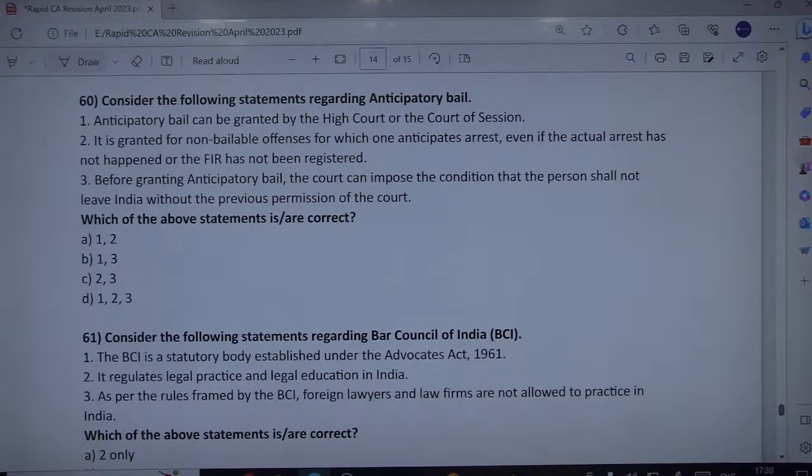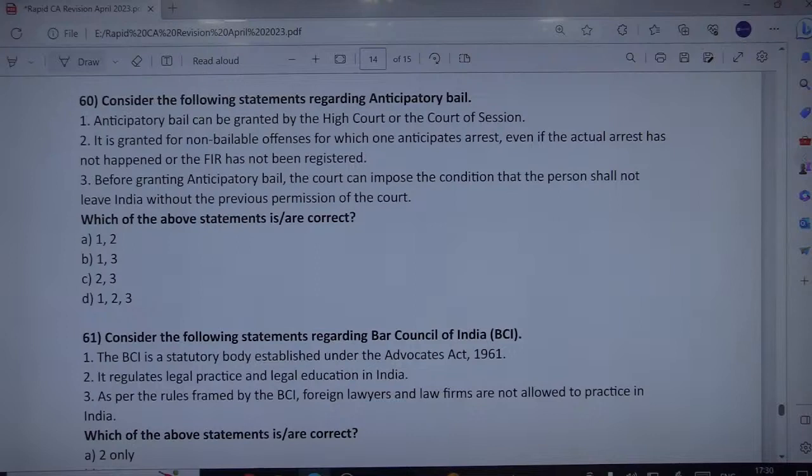Anticipatory bail can be granted by the High Court or Court of Session. It is granted for non-bailable offences for which one anticipates arrest, even if the actual arrest has not happened or the FIR has not been registered. Before granting anticipatory bail, the court can impose the condition that the person shall not leave India without the previous permission of the court. So, kindly read and try to figure out the correct answer.